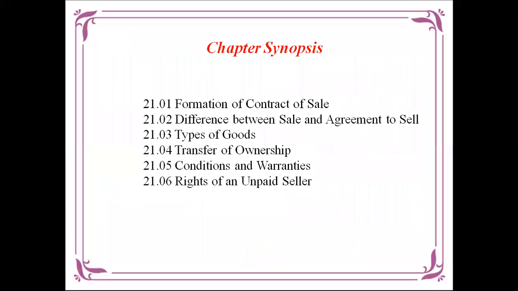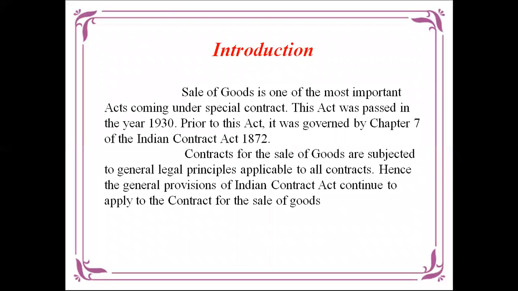What is covered in this chapter? We are going to see the formation of contract of sale, the difference between sale and agreement to sell, types of goods, transfer of ownership, conditions and warranties, and rights of unpaid sellers. These are the topics we are going to be seeing in this chapter.